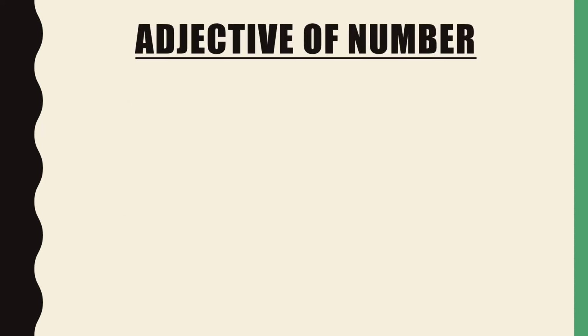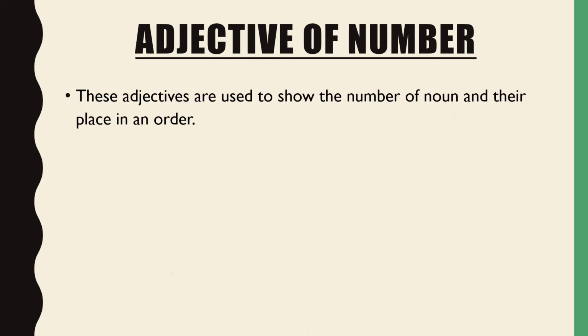So adjective of number, or we call it adjective of quantity. Clear? See here. These adjectives are used to show the number of a noun and their place in an order. Number of a noun and their place in an order.